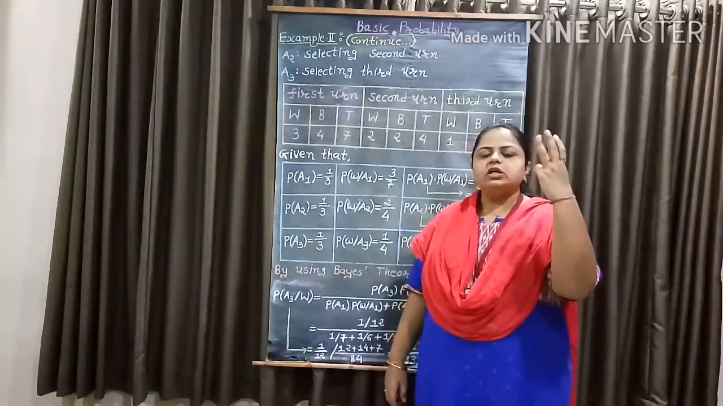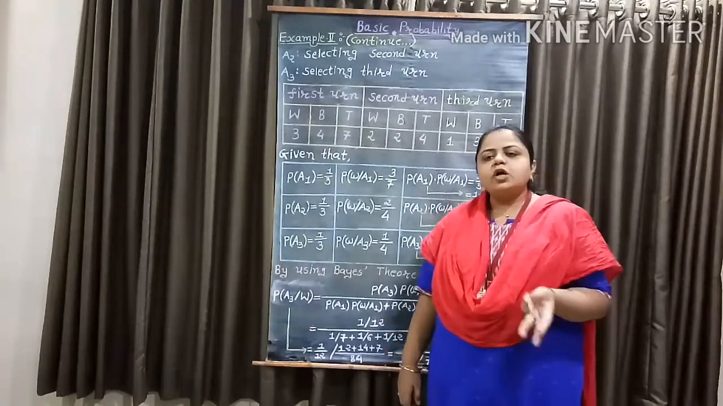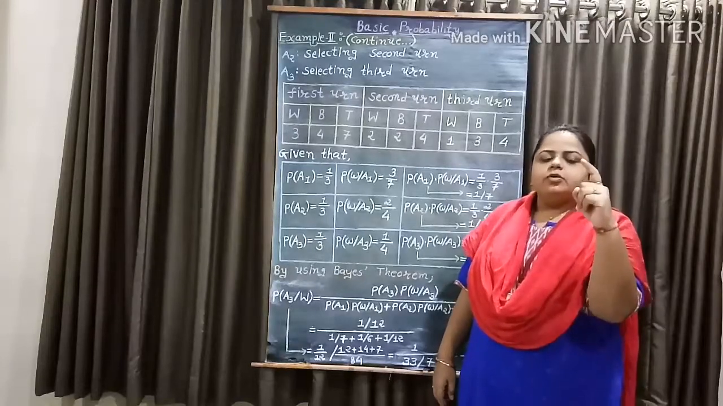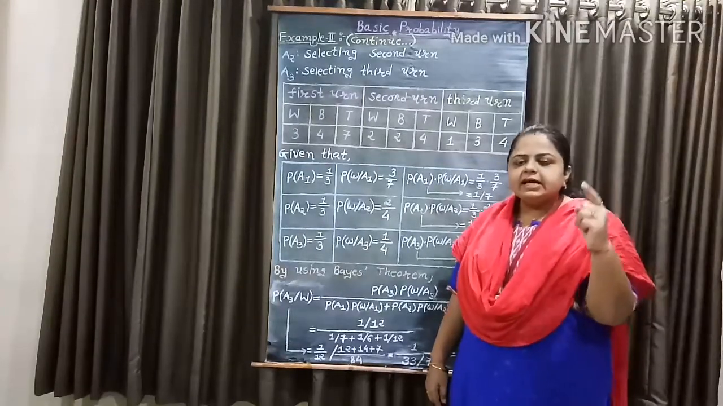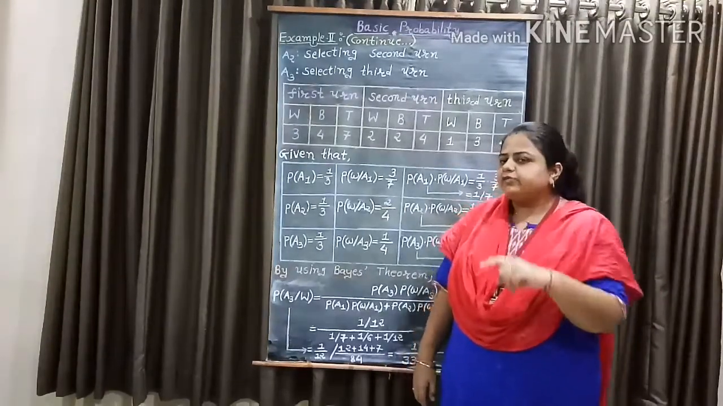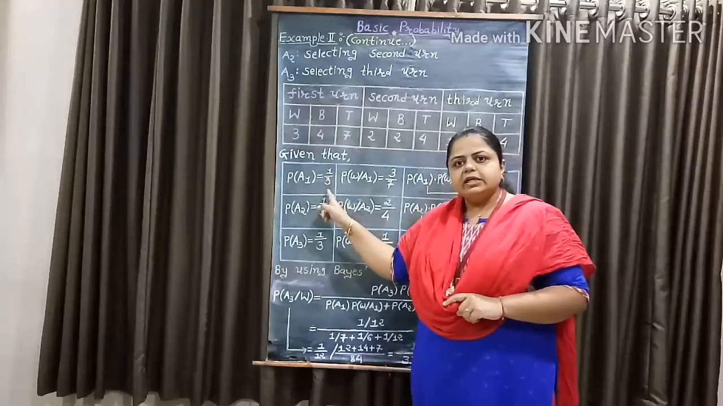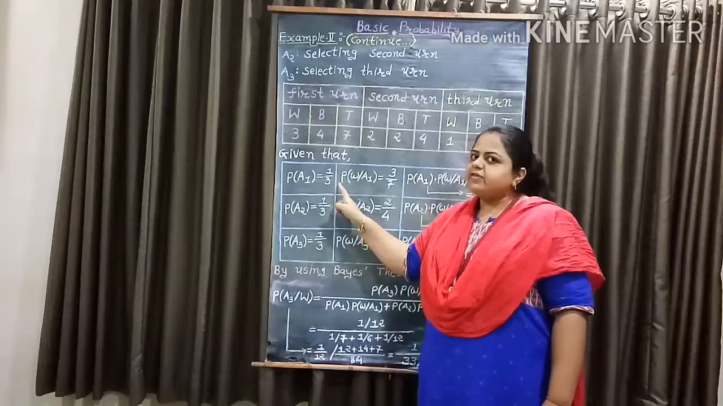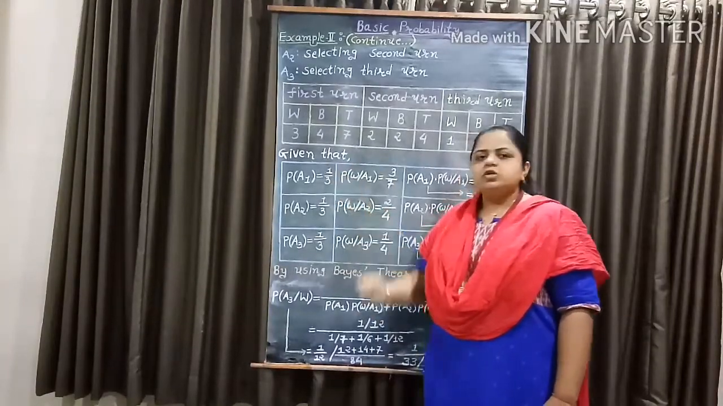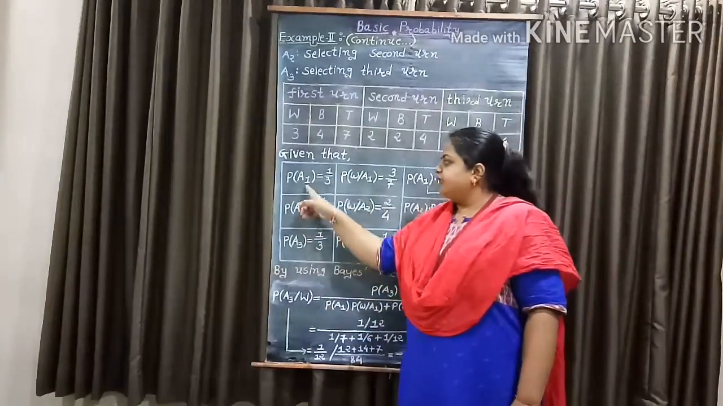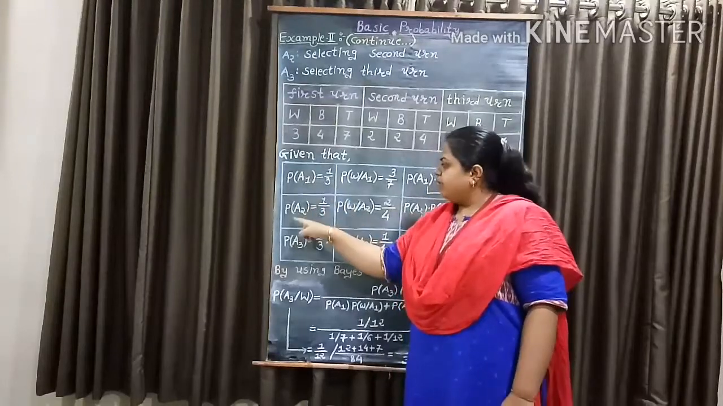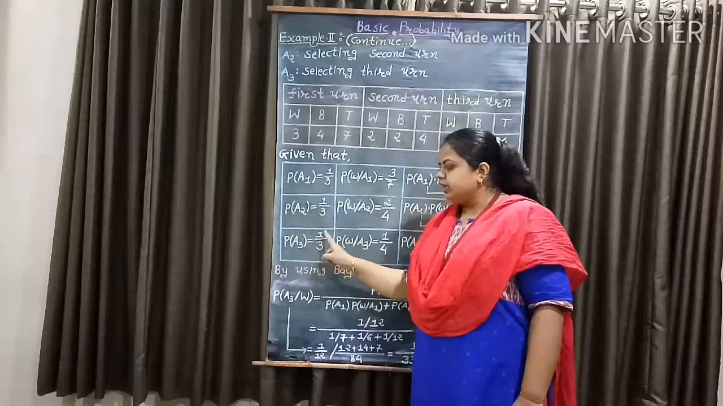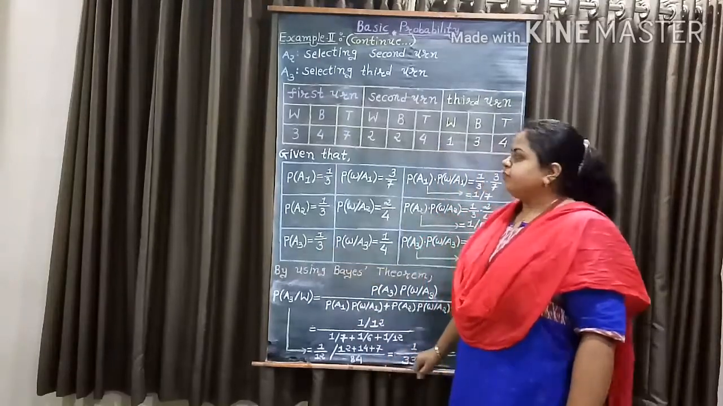Here we have a total of 3 urns, and out of these 3 we have to select 1. So the probability of selecting a particular urn is equal to 1 by 3, because the total number of outcomes is 3 and the favorable number of outcomes is 1. So probability of A1 equals 1 by 3, probability of A2 equals 1 by 3, and probability of A3 equals 1 by 3.